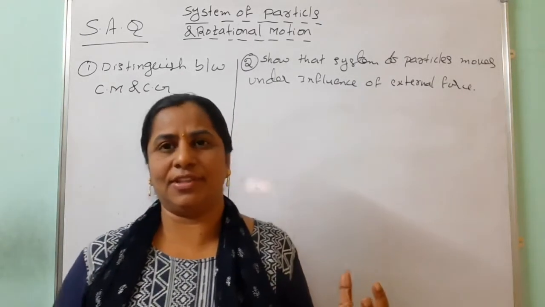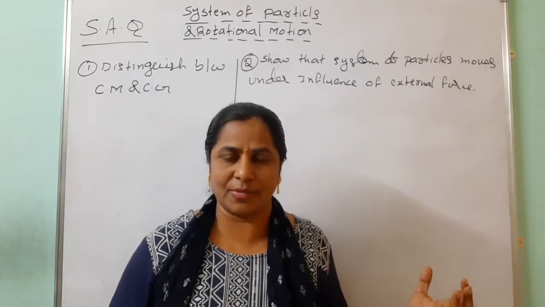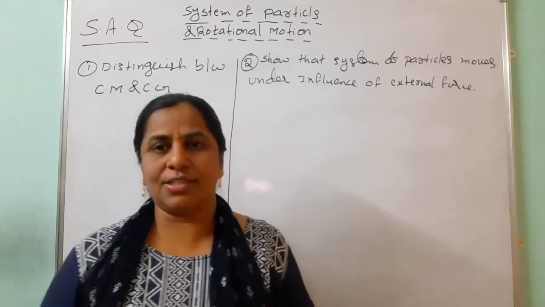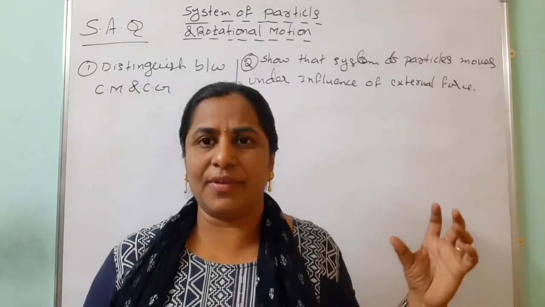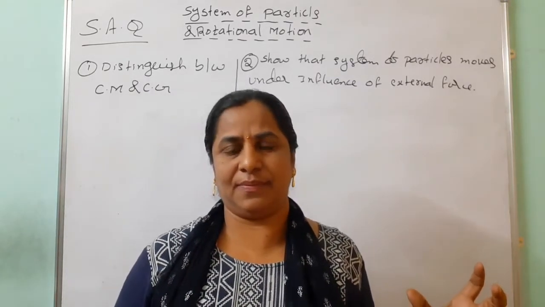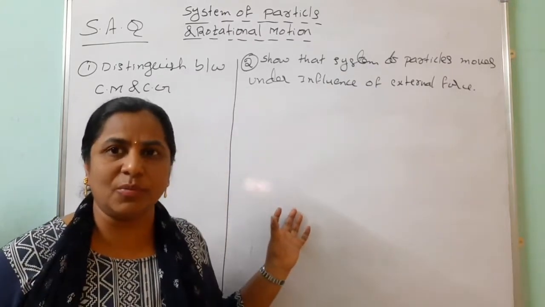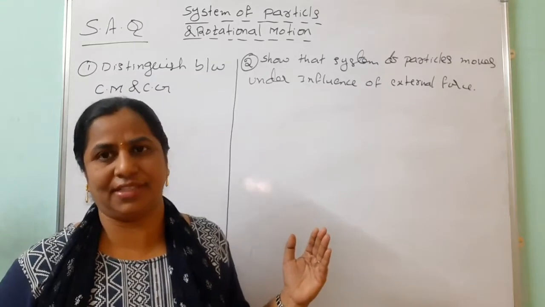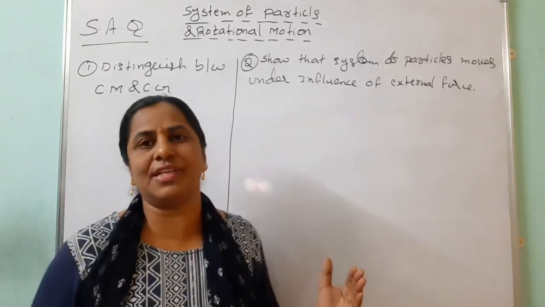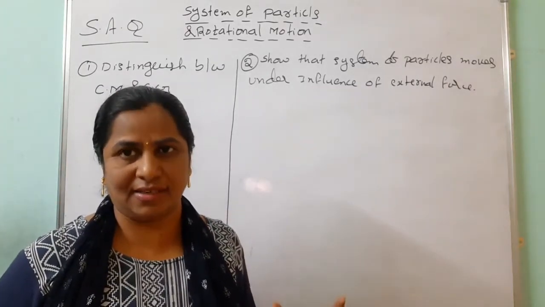Today I want to share with you system of particles and rotational motion short answer questions. From the board of intermediate, this chapter is very important. We are expecting short answer questions from this chapter. In this we are giving more preference to what is the center of mass. Our first short answer question is: what is the difference between center of mass and center of gravity?